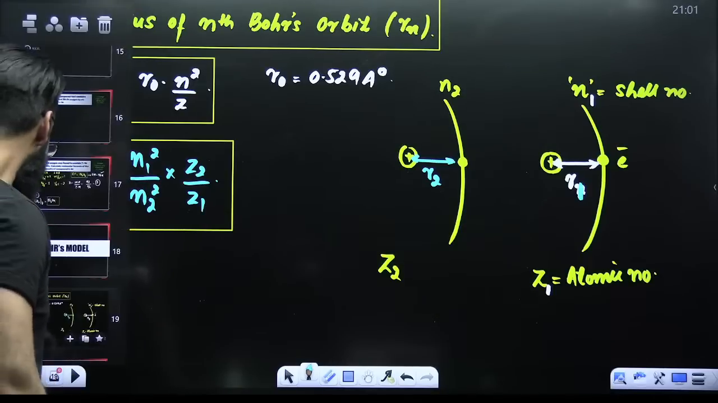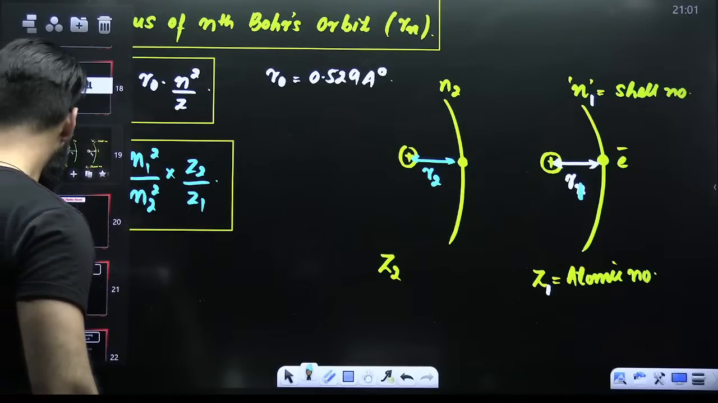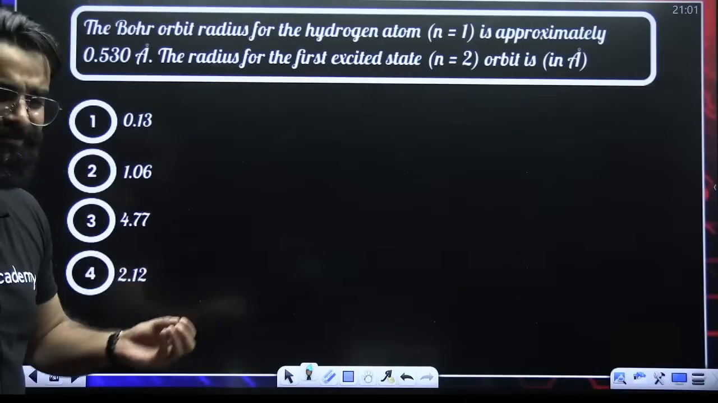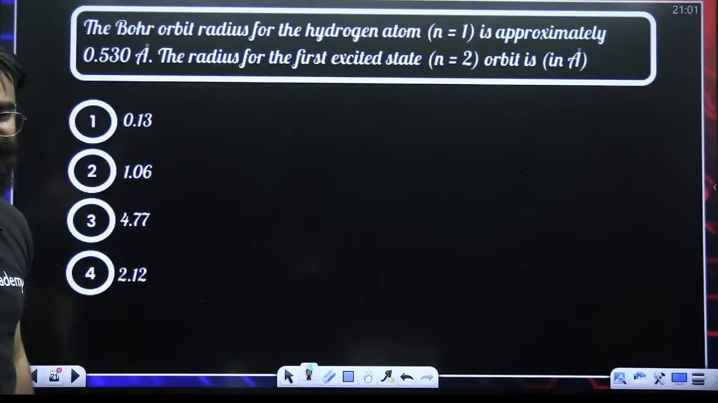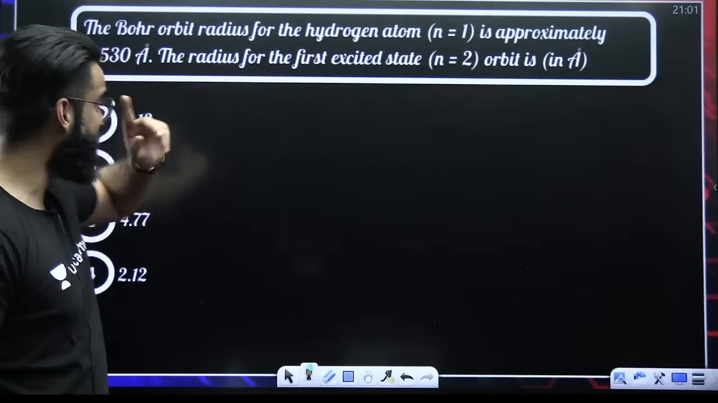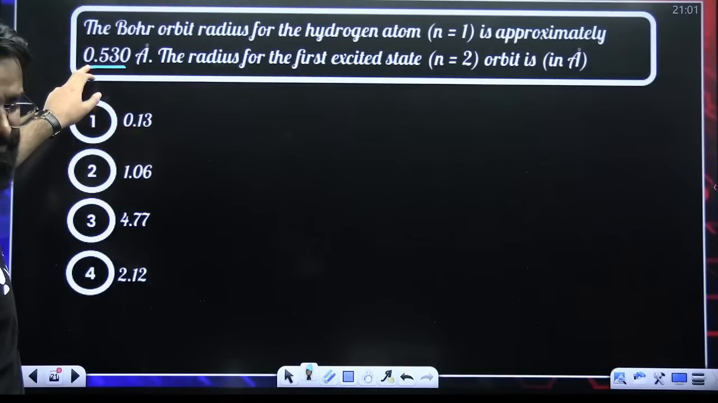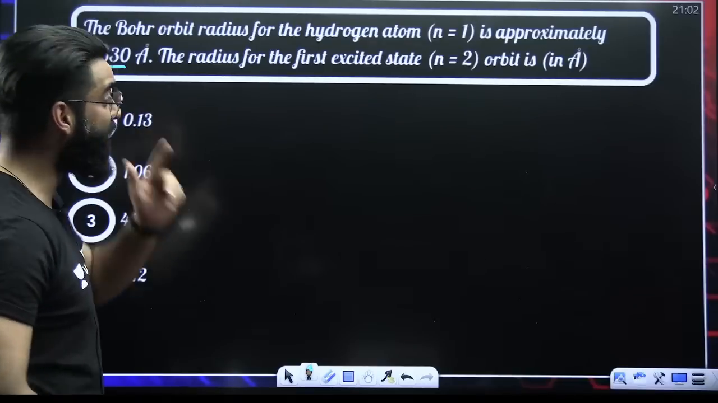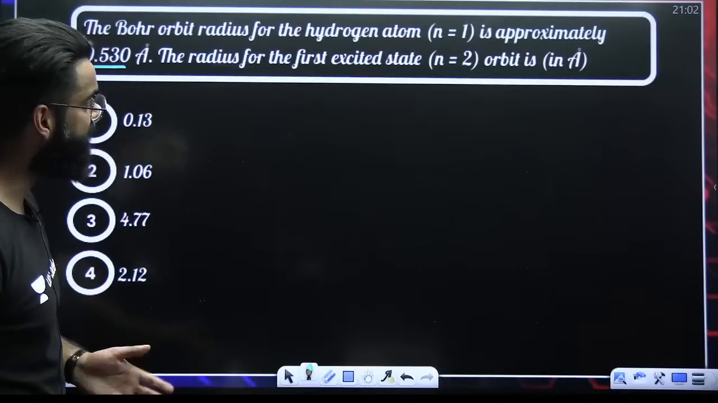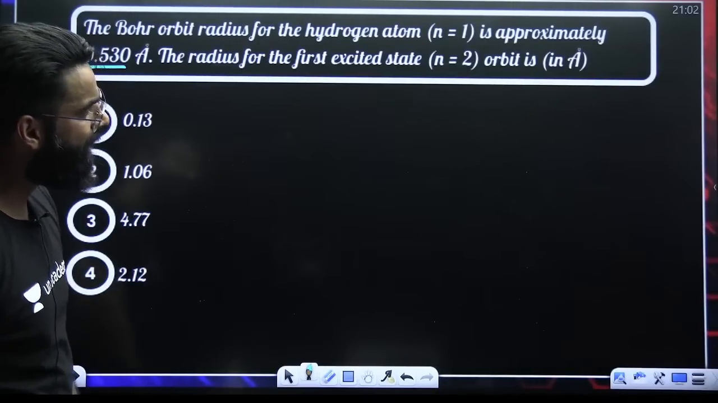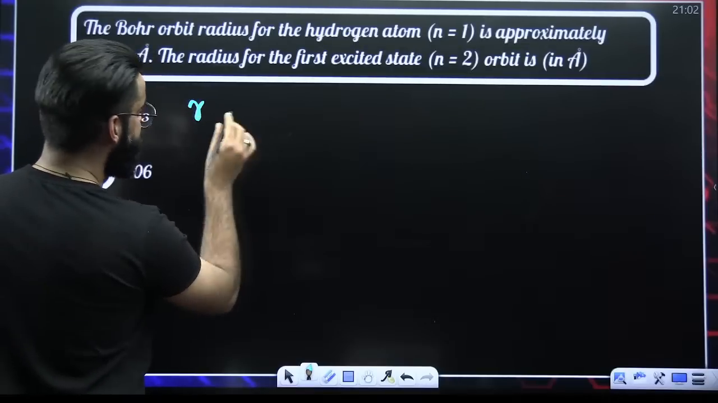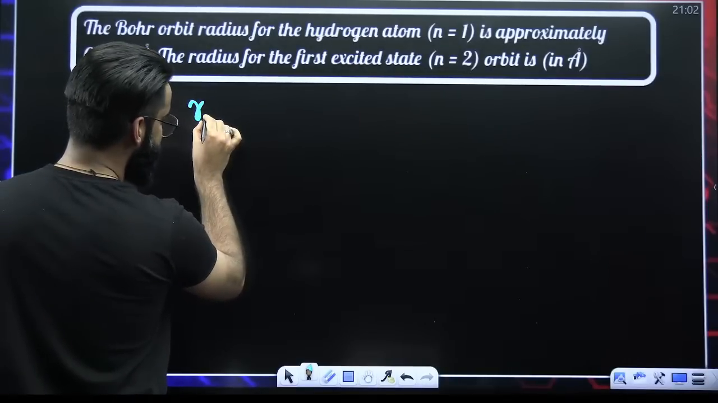This was concept number 3. Let's try to apply this concept in the questions. Try to understand very carefully what I'll be doing. I believe this now becomes a chocolate question and you can easily solve it. The Bohr's orbit radius of hydrogen atom is approximately 0.529, 0.53. The radius of the first excited state, meaning n is equal to 2, in angstroms.